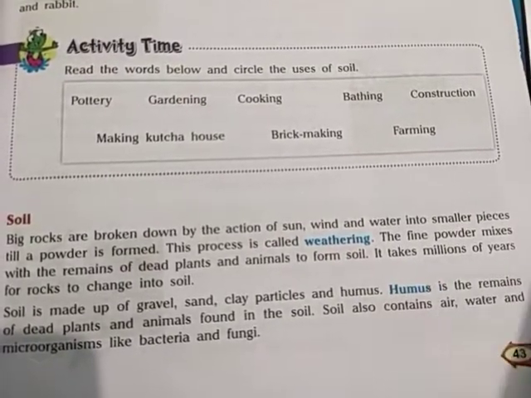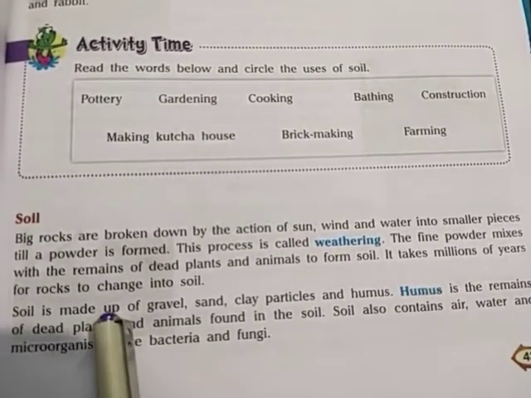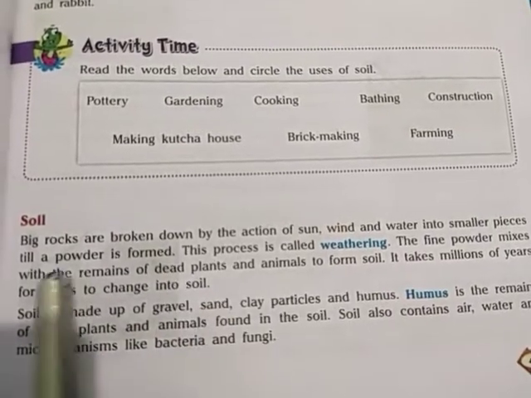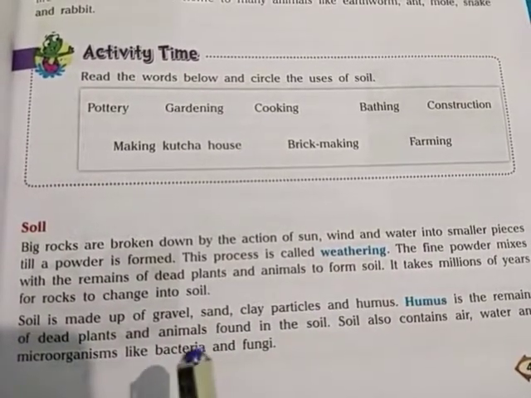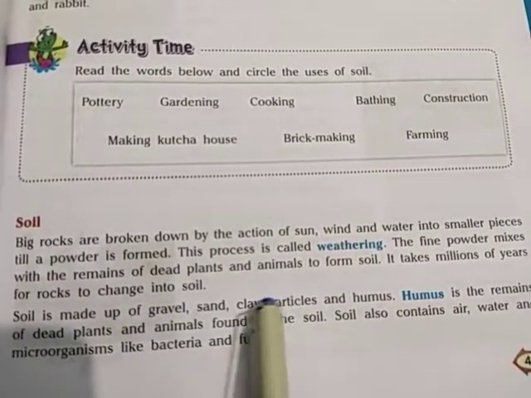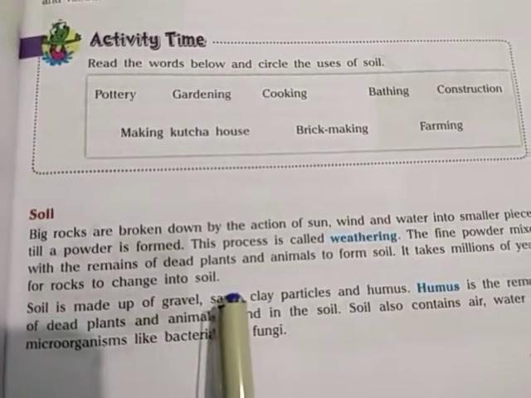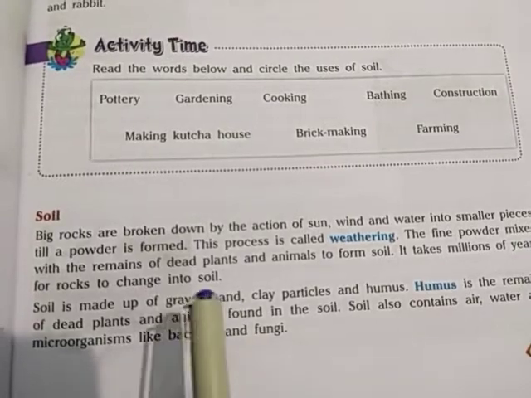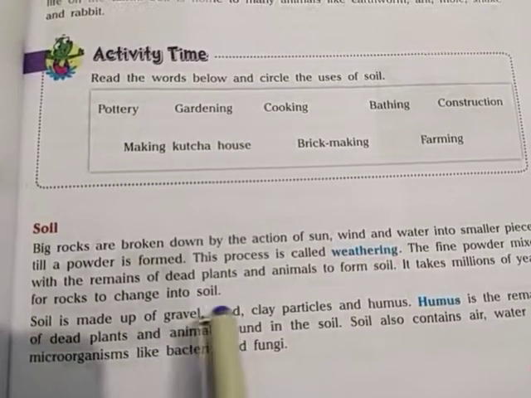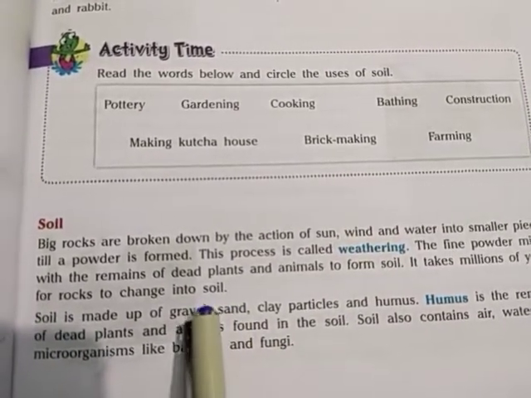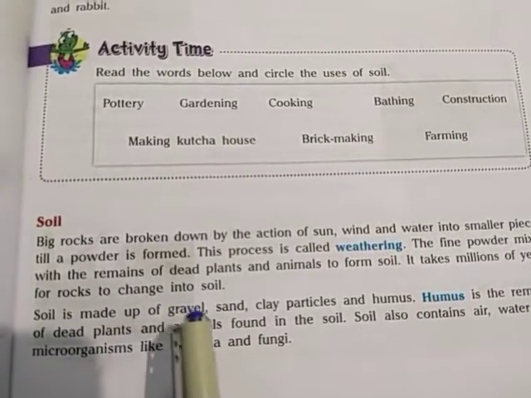It takes millions of years for rocks to change into soil. The process of soil making is not a simple or easy process. It is a very complicated process, and it takes a longer time.